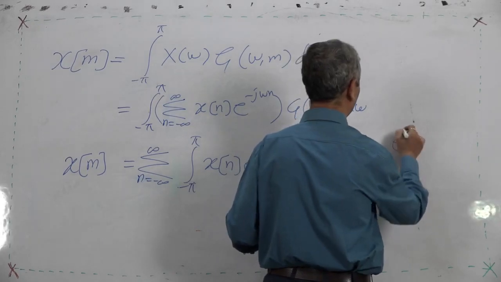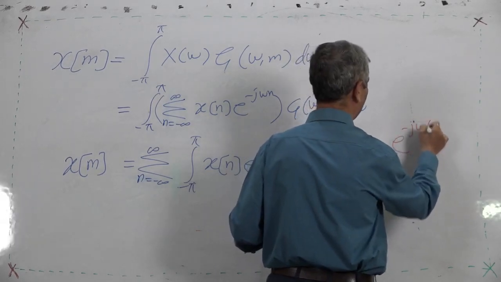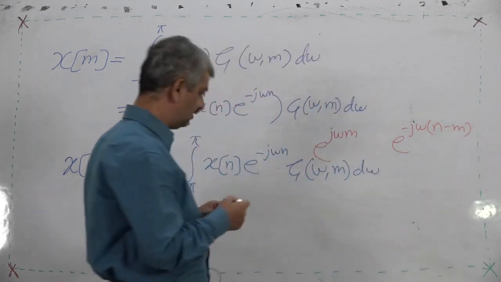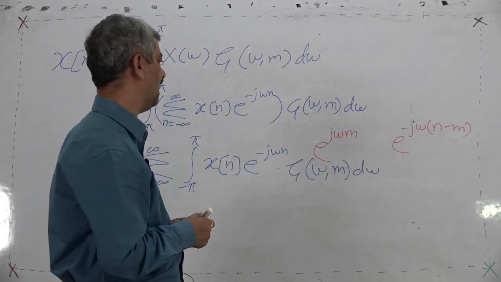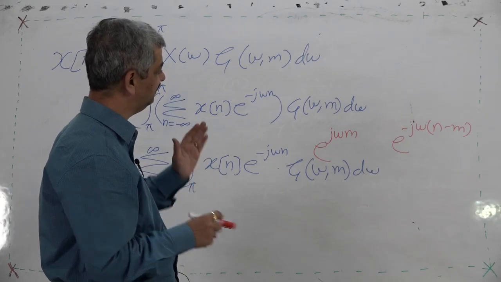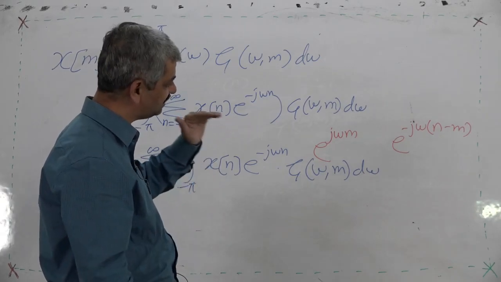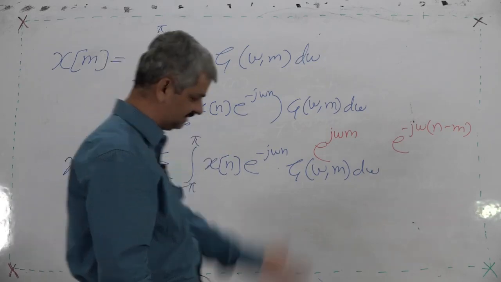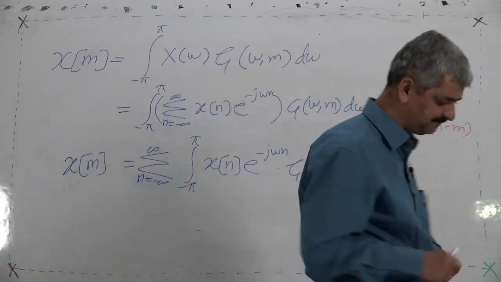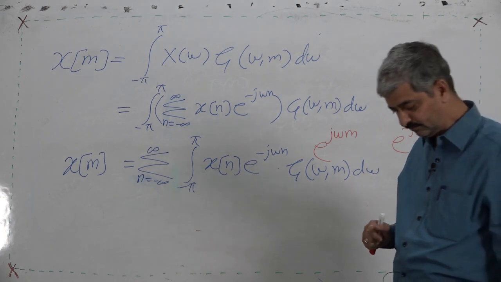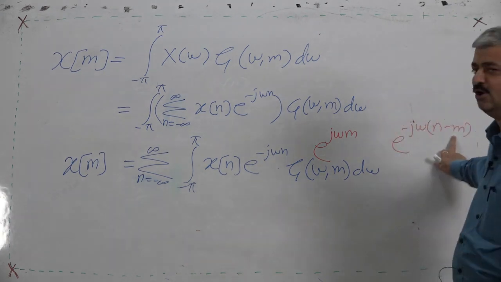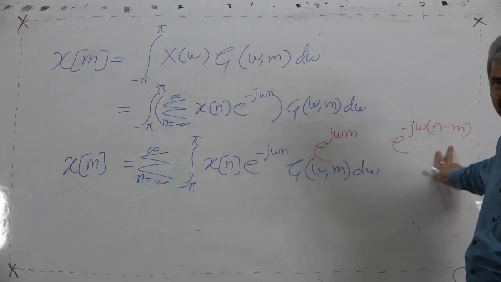We get e raised to minus j omega (n minus m), and when we integrate it, it is very interesting. I will explain how it works. This e raised to minus j omega (n minus m) has two cases, for n equal to m and for n other than m.